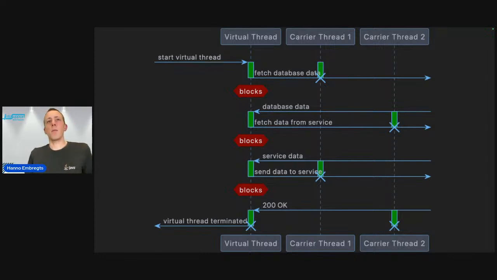So virtual threads will not make your code perform faster, but they can offer significantly higher throughput because there is more space to work with here. We don't have these blocking periods anymore.